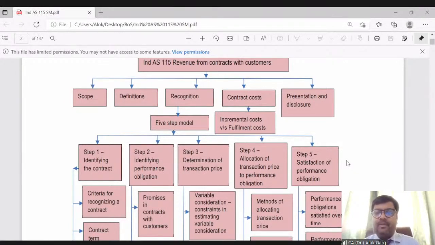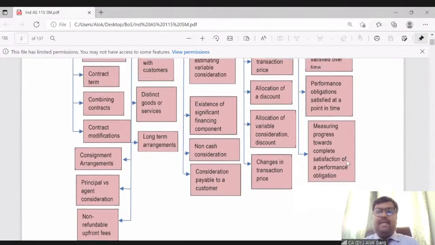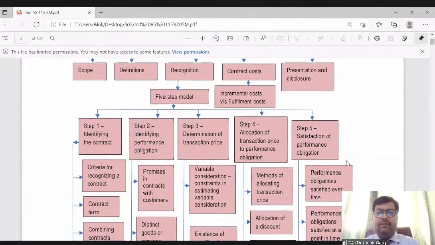So my dear friends, I hope you guys are clear on the overview of this particular standard, right? I'll take a pause for 15 seconds and I'll look at your queries. If you have any query, we'll discuss. Otherwise, we'll move on. Guys, I hope you are comfortable so far. You are able to understand what I'm trying to convey, right? Right, friends? Please let me know if you have any query.